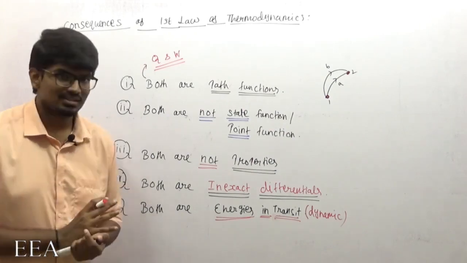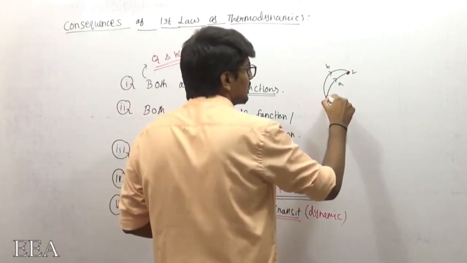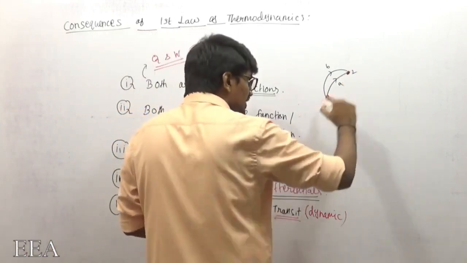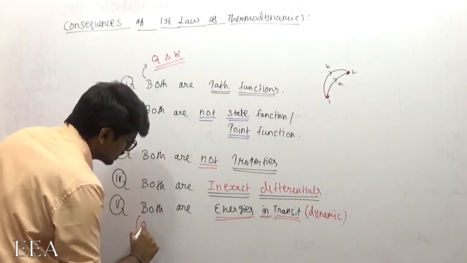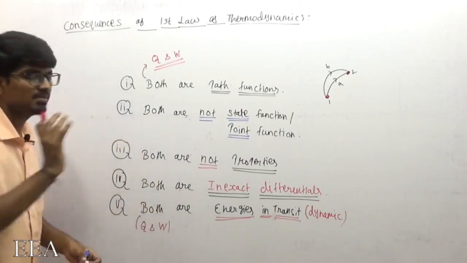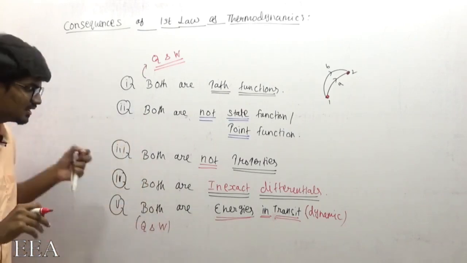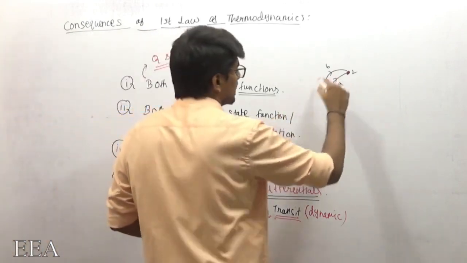Energies in transit means that when the process is happening from 1 to 2, during that time only both heat and work will have their meaning. Both heat and work have meaning only when a process is happening.